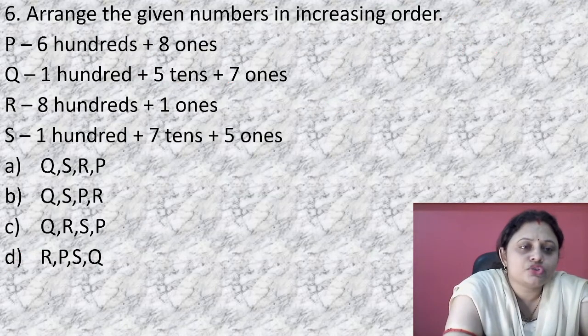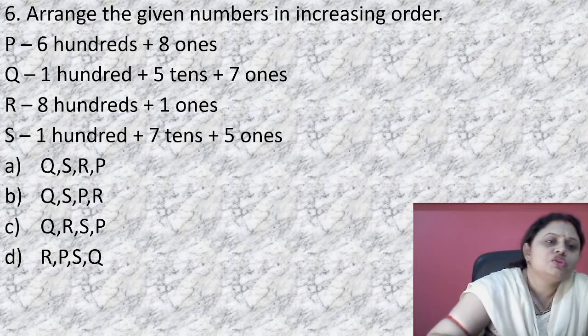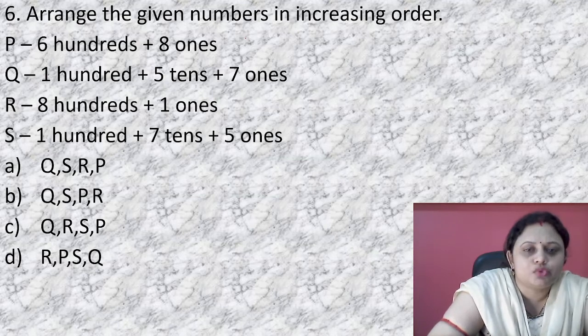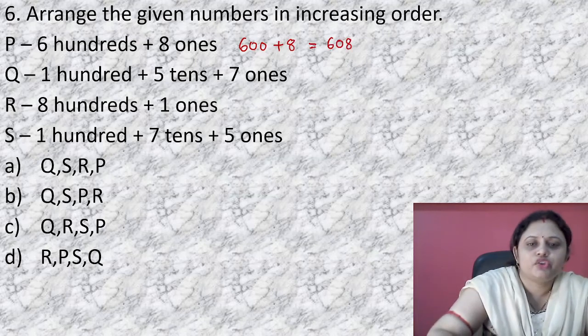Okay. Next question. Arrange the given numbers in increasing order. So 600 plus 8 ones means 8, that is equal to 608.